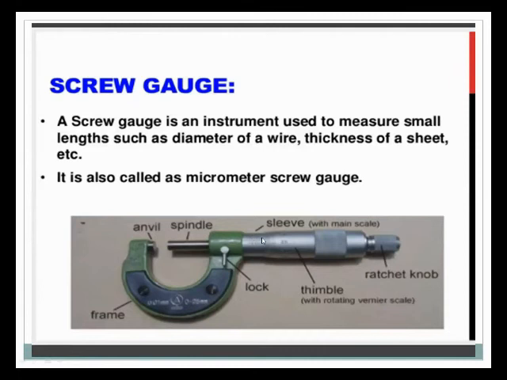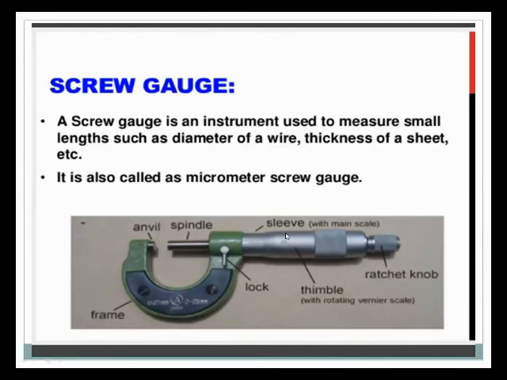You will observe there are different numbers on a scale. This scale is called the main scale. The other round scale is called the thimble, with the rotating vernier scale.